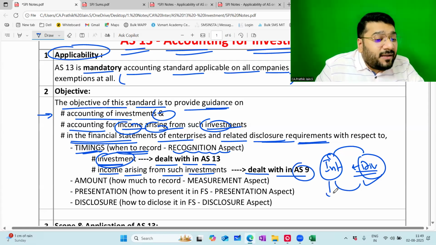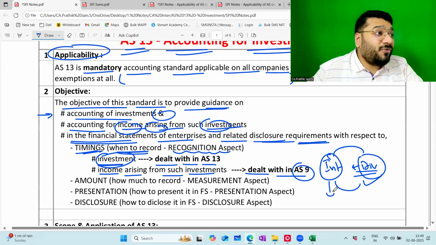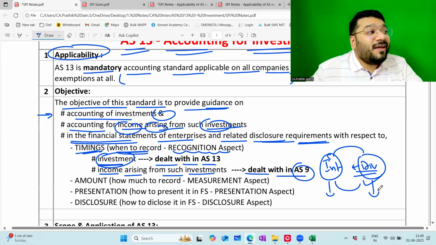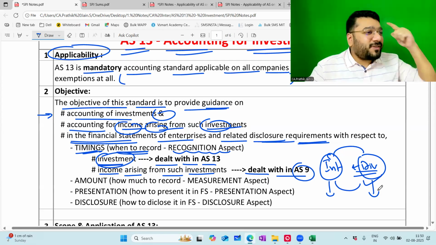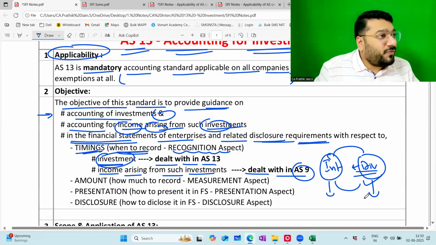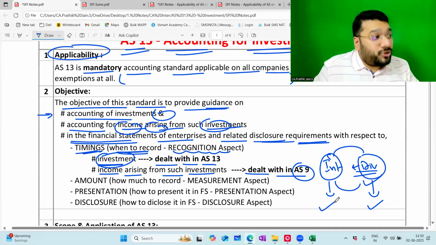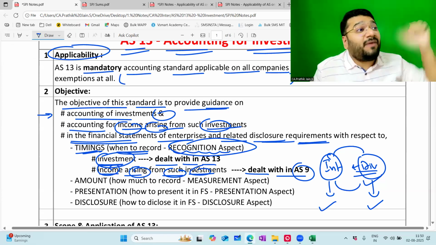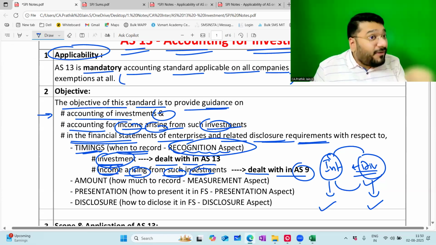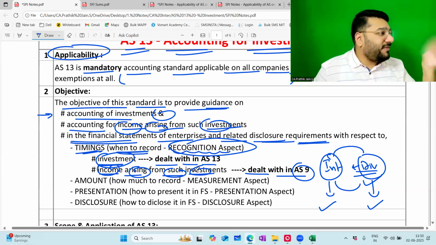So AS9 says that record interest on a time proportion basis. Record dividend when the right to receive is established. The moment the right to receive the dividend is established, and the moment the interest is accrued on a time proportionate basis, we should record it. So the recognition aspect of the income arising from such investment is covered in AS9. Will it be covered again in AS13? No. Very, very important point.